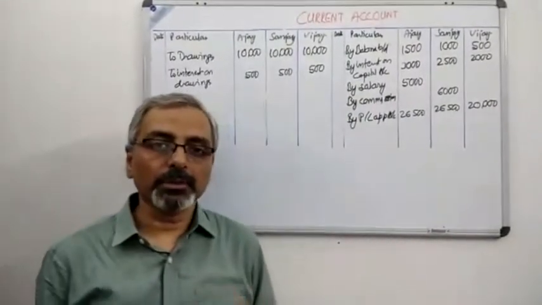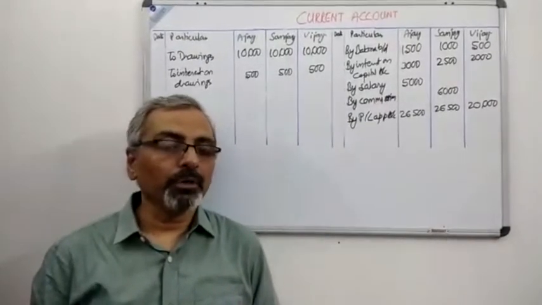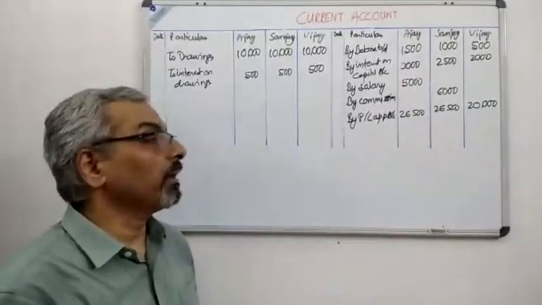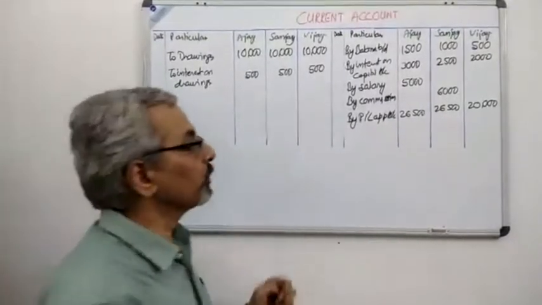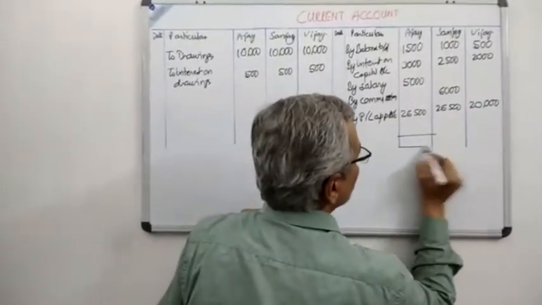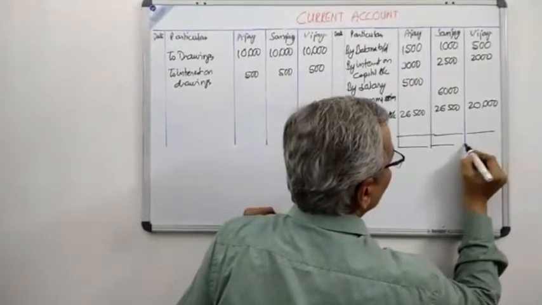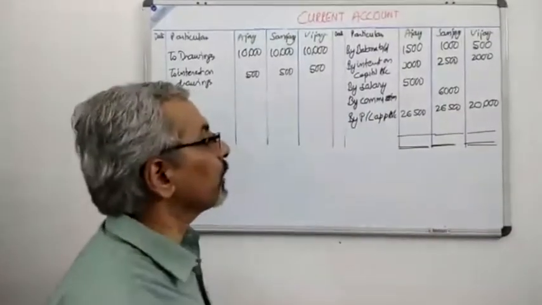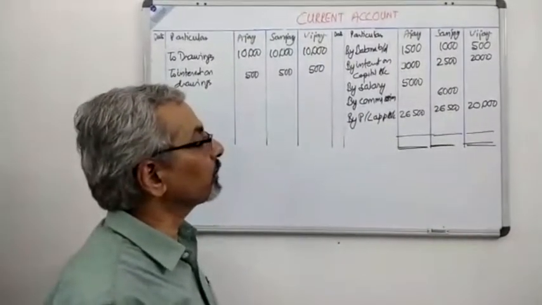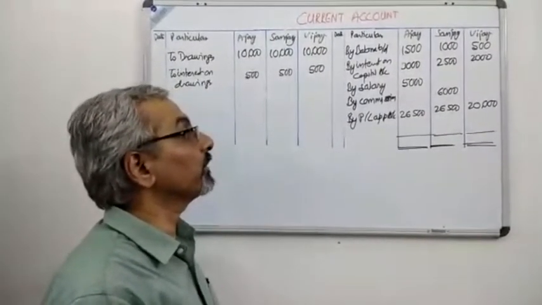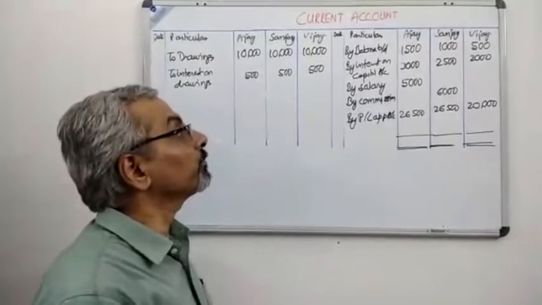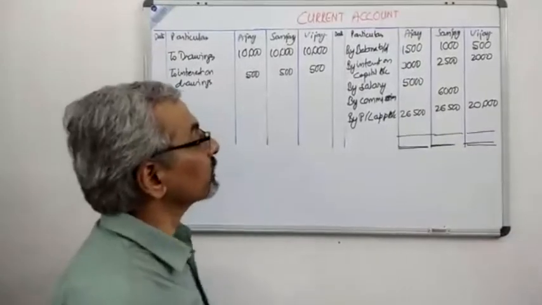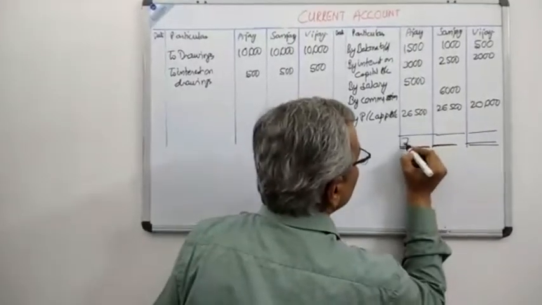Now, after doing this entire calculation, we'll do the addition and find out the balances of the three partners. Let us see where the balances would be. Let us start the addition and find out the balance. If you see the addition over here, we have 26,500 plus 5,000 gives us 31,500. 31,500 plus 1,500 gives us 33,000. 33,000 plus 3,000 gives us exactly 36,000.